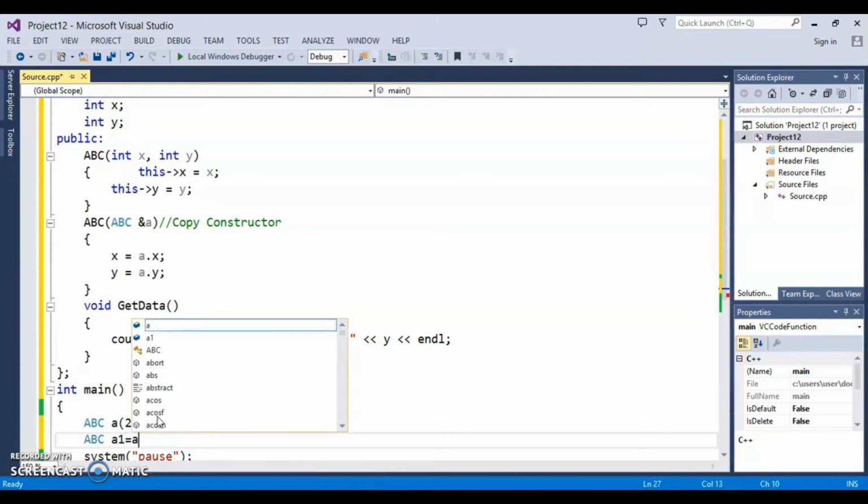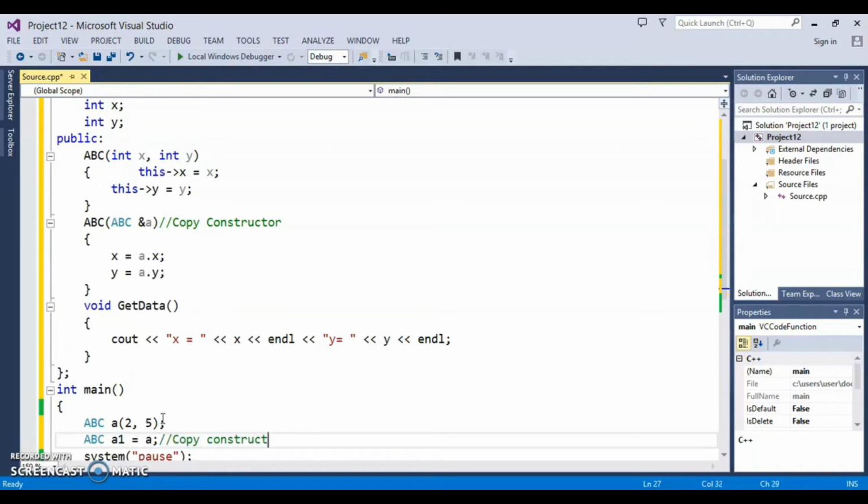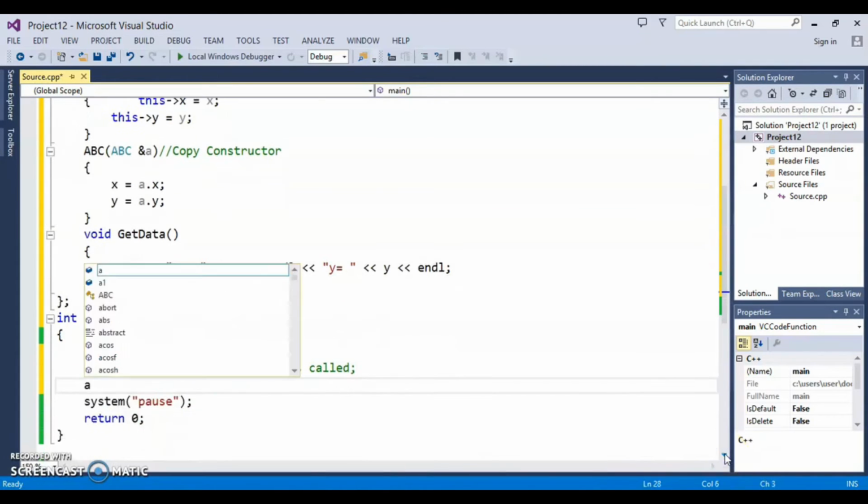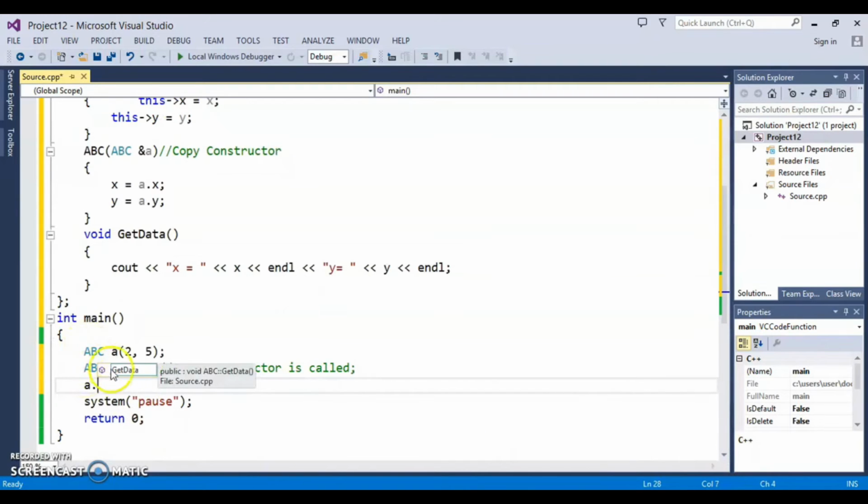And when I say a1 is equal to a, at this point copy constructor is called.